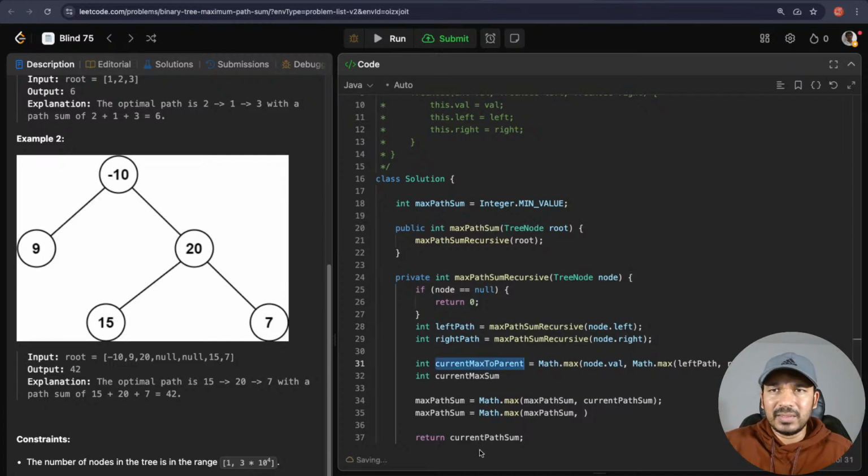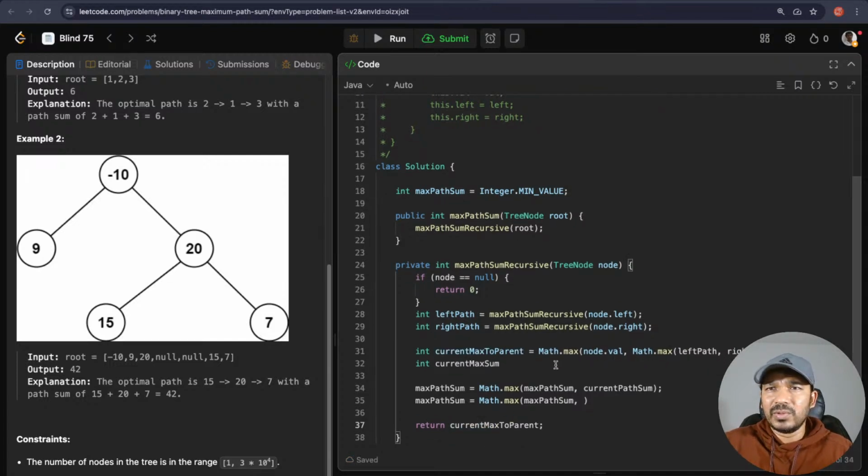Okay, let's return the current max to parent here with no confusion, and current max sum would be equal to math.max of current max to parent, or left path plus right path plus node.value. Here, maximum of left path or right path plus node.value. Here, left path plus right path plus node.value, all three. So that is the current maximum.